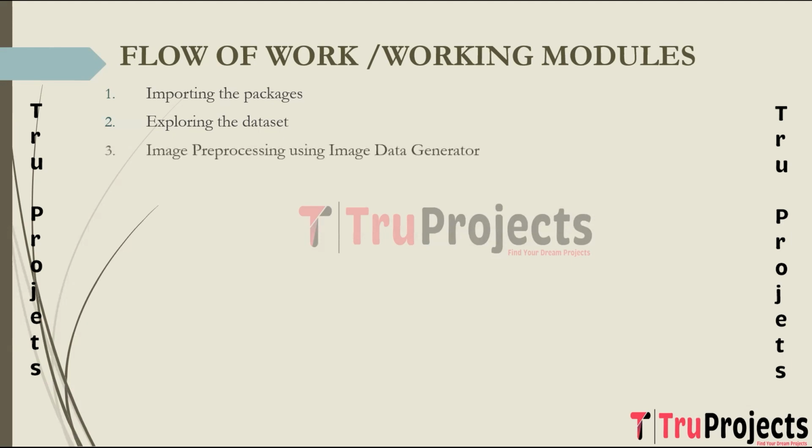The next step is image processing using image data generator. Images in the dataset are pre-processed using techniques such as resizing, normalization, and data augmentation. The image data generator class from deep learning frameworks is commonly used for this purpose, which helps in preparing the images for training the deep learning model.